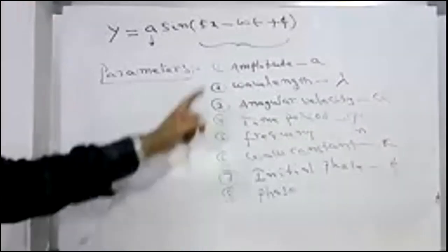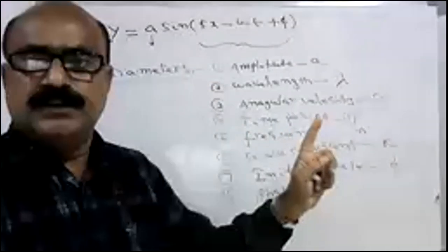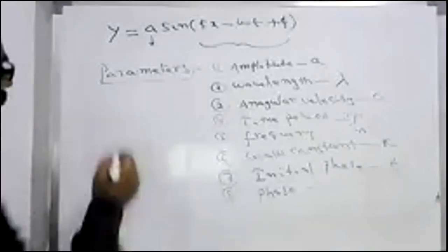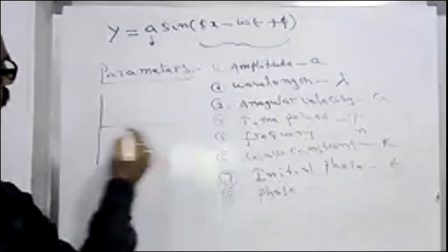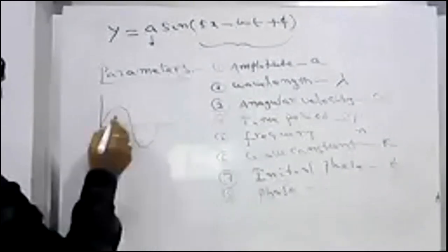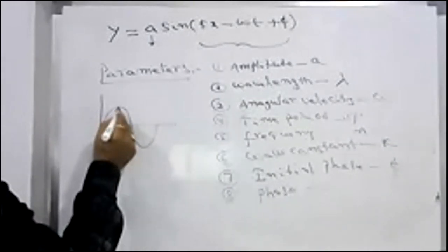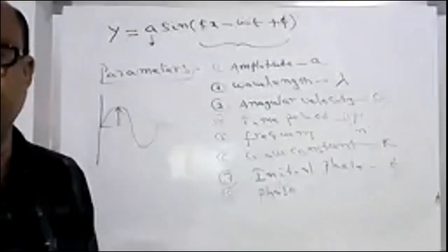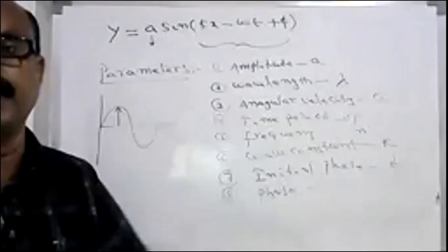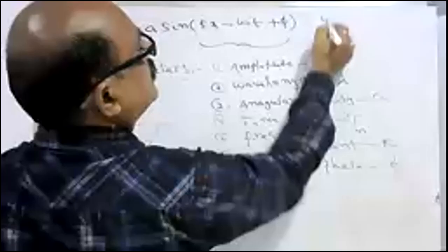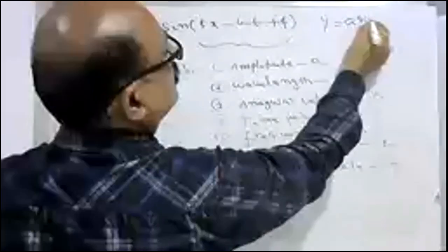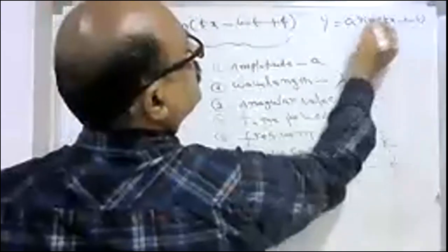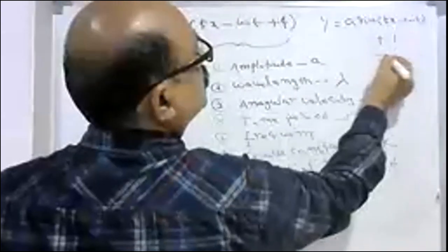Now let us discuss one by one. What is the amplitude? The amplitude is the displacement of a wave with respect to time? Not like that. It is the maximum displacement. Displacement may have some value between +1 and -1 multiplied by A. See, when y is equal to A sin(kx minus omega t), this total value changes from +1 to -1.